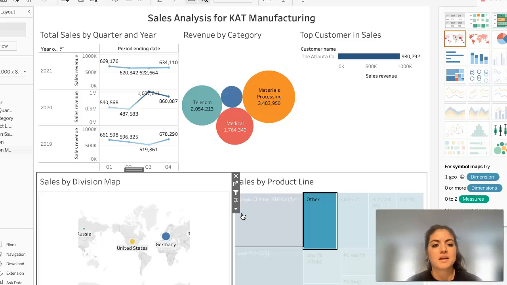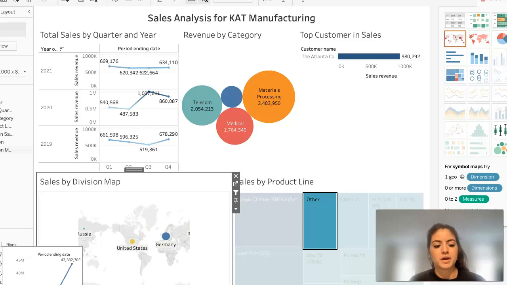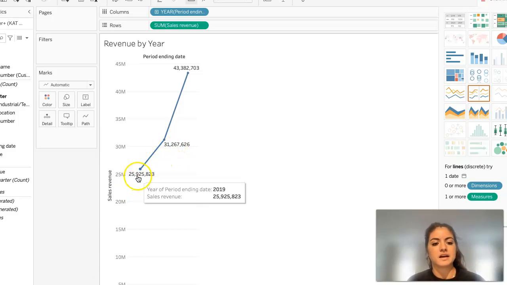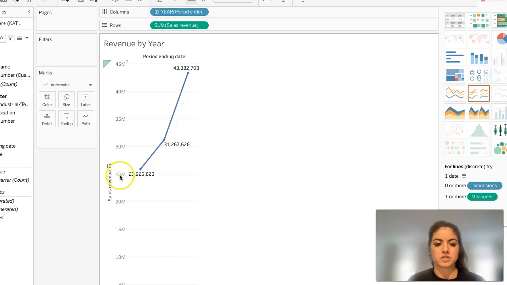So for this assignment in Tableau, we were asked to create a sales analysis for cat manufacturing. In order to do this, I looked at different trends, different sales and revenue within the company over different years and around the globe. If we start off, I created a dashboard that shows the revenue by year. Here you can see the sales revenue, starting at 25 million all the way up to 45 million.